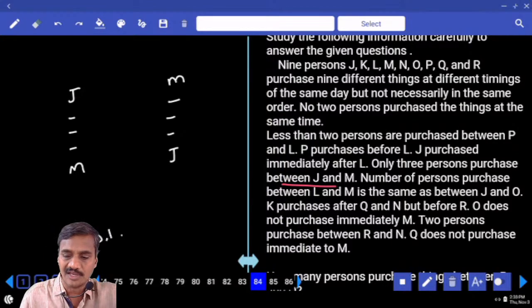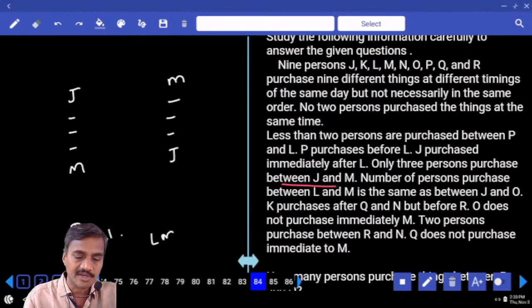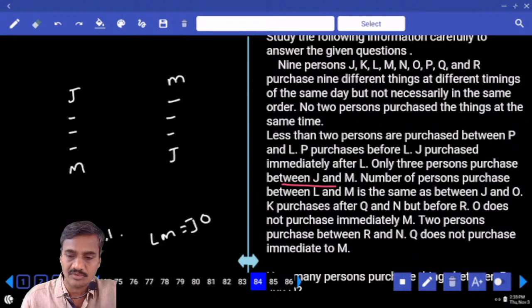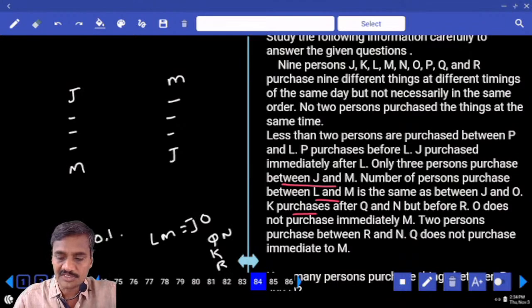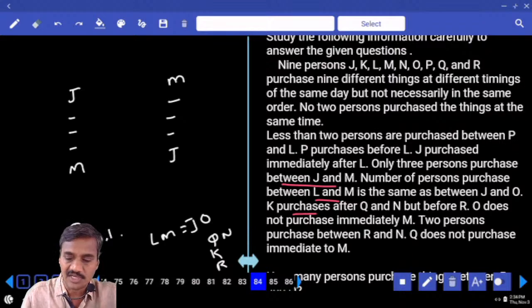Number of persons between L and M is the same as between J and O. And P purchases before L. K purchases after Q and N, but before R. And O does not purchase immediately before or after M. 2 persons between R and N. Q does not purchase immediate to M. Now this is the information we have.